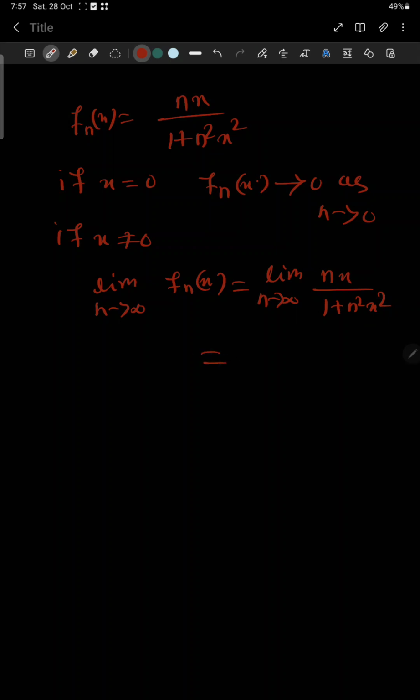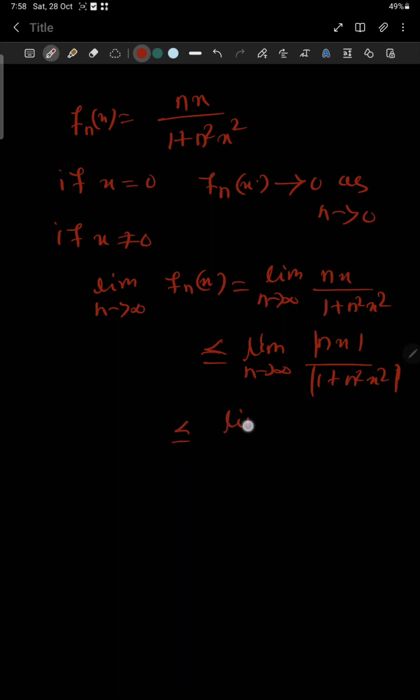It will be limit n tends to infinity of nx by 1 plus n square x square. No doubt this limit will be less than or equal to limit n tends to infinity of mod nx divided by mod 1 plus n square x square. You take the modulus as it is a bigger quantity.